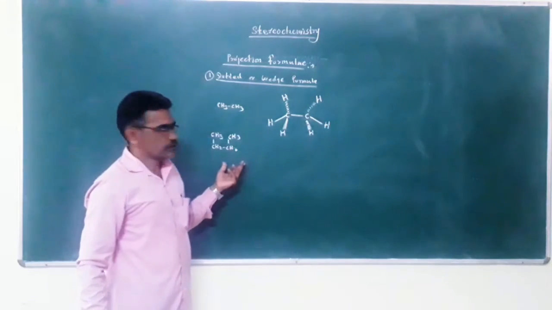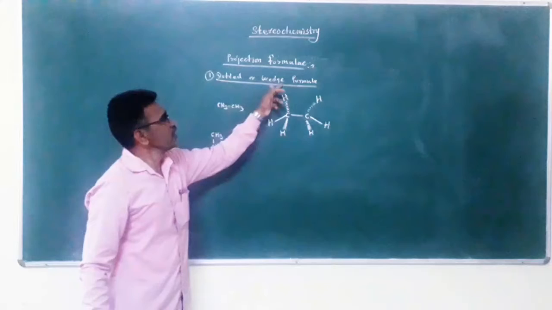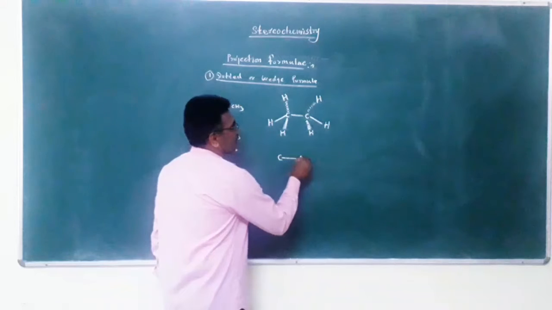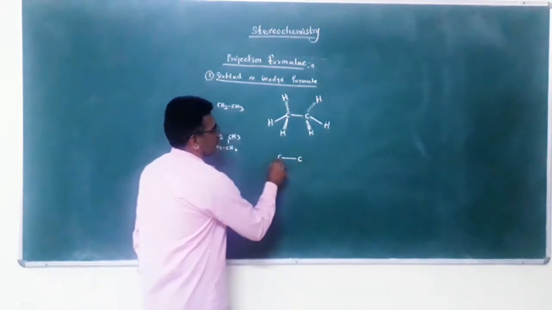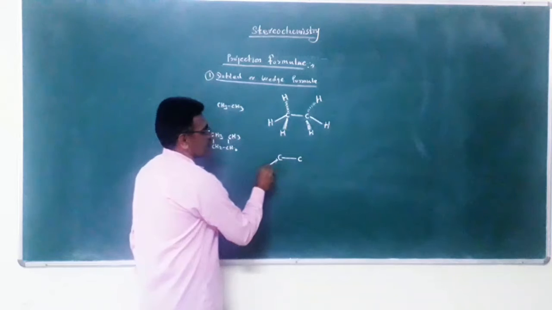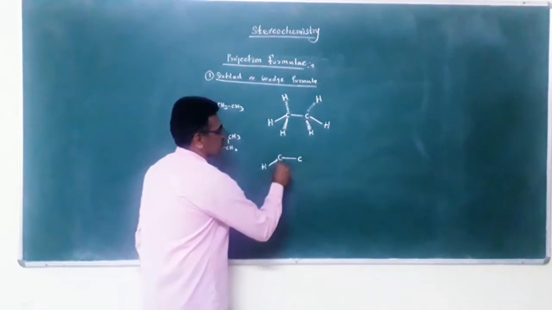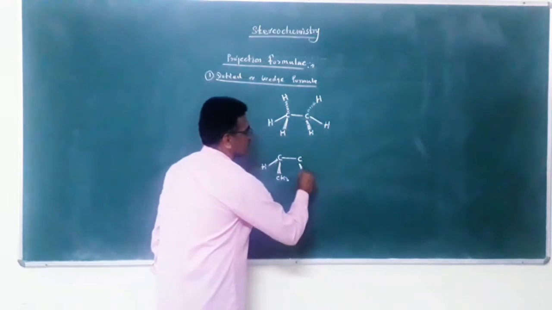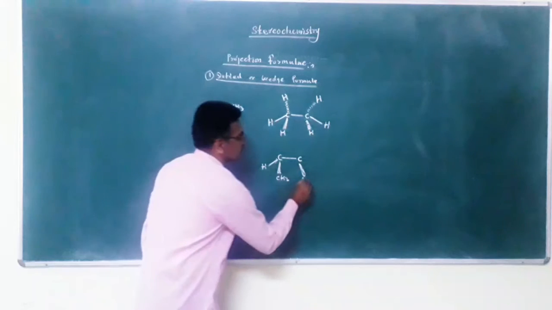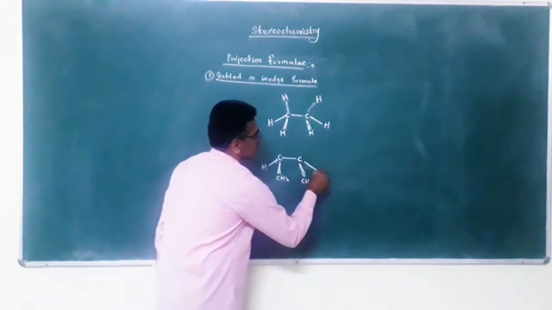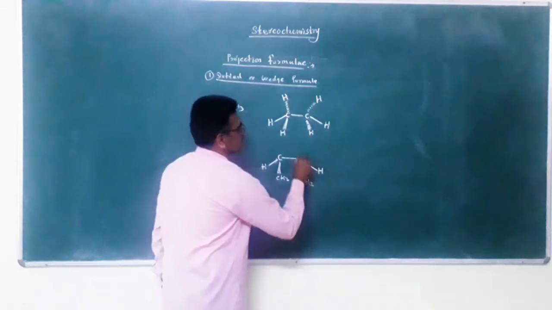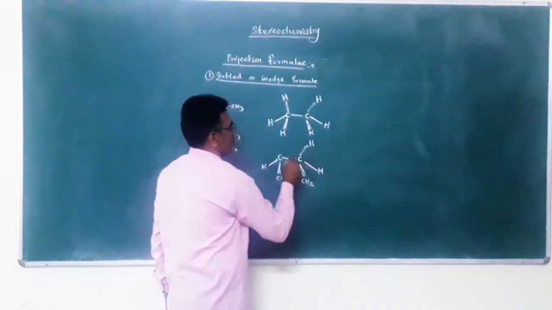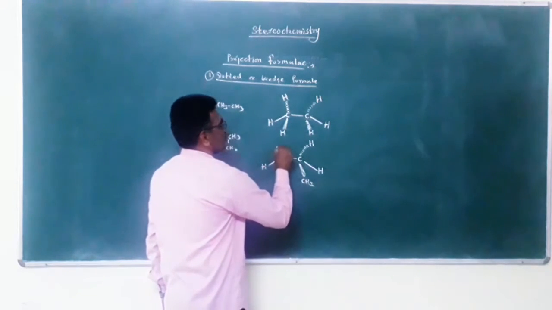This is n-butane, and its dotted or wedge formula is C, this is a normal bond, H, CH3, this is a thick line, CH3, H, here a dotted line, here a dotted line.